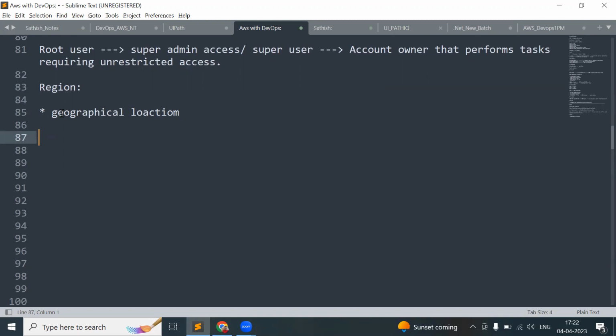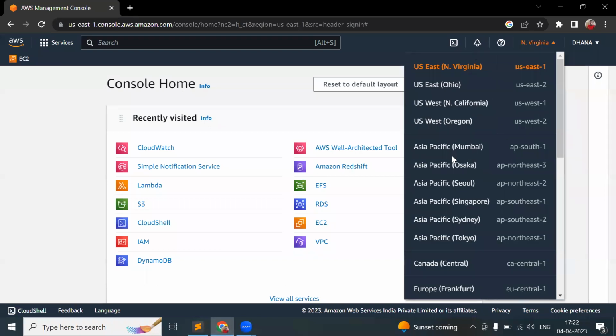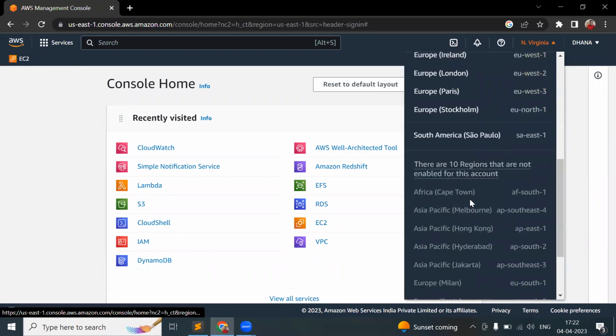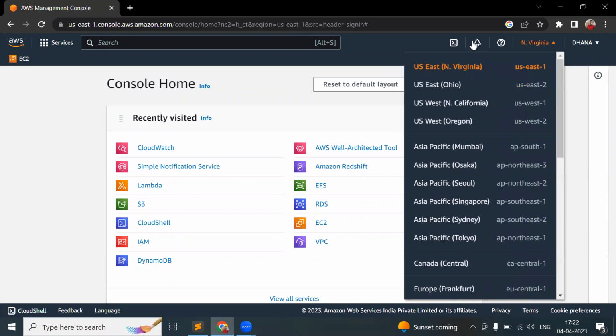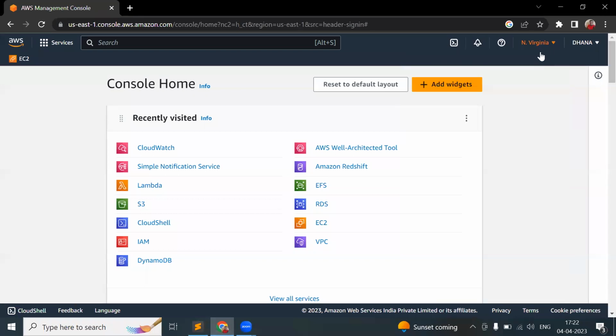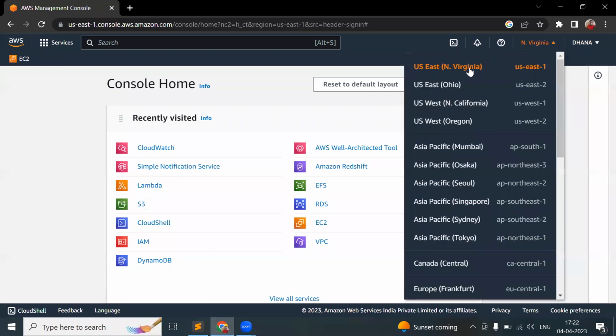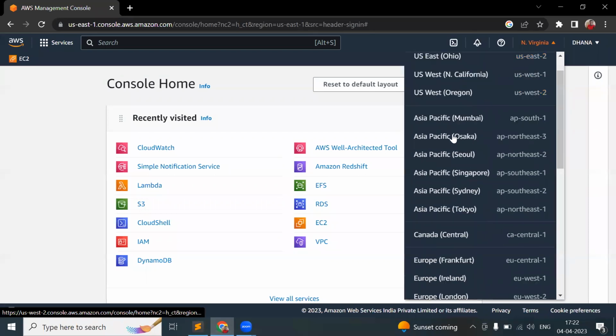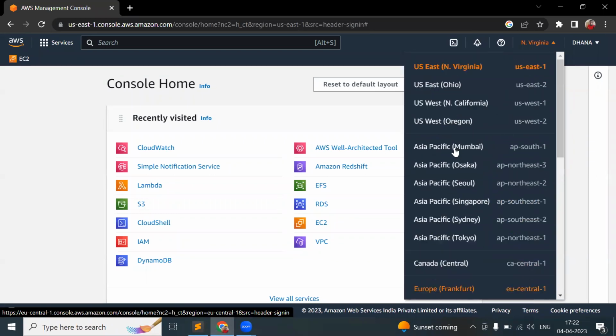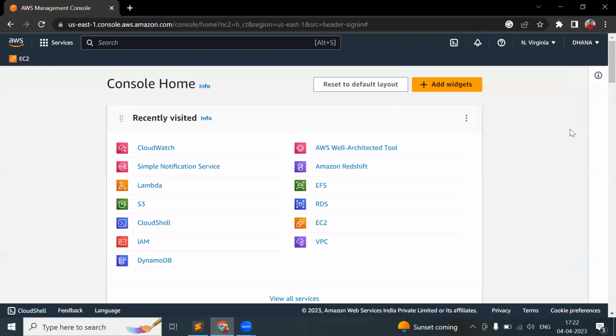We are leasing their own data centers' servers. They have different data centers inside these regions. All these regions have data centers.